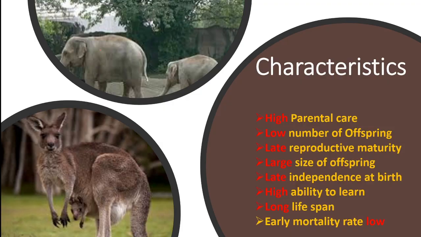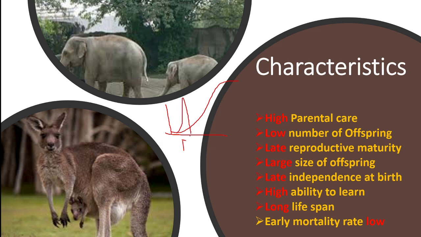Let us see the characteristics of these species. High parental care, low number of offspring, late reproductive maturity. If you can recall the graph, if this is the time and this is the growth, the curve was growing like this for R strategies, and for K strategies it was going like this.